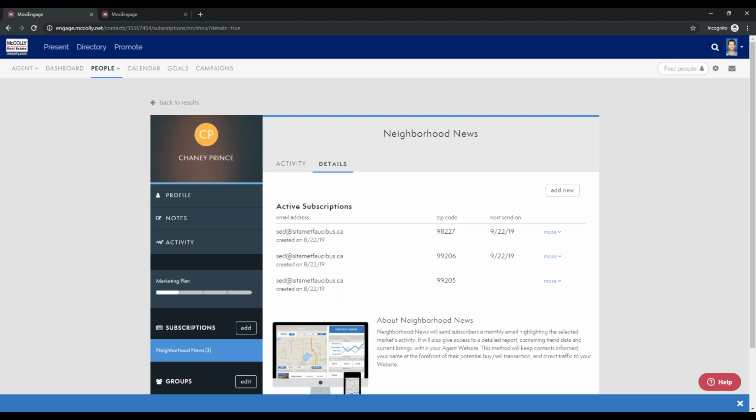Just to be clear, for each one of these zip codes, they'll receive a separate neighborhood news report. So these are all individual neighborhood news reports. What a lot of people do is walk through with their clients that they can actually search on different zip codes right from the original neighborhood news that they receive.